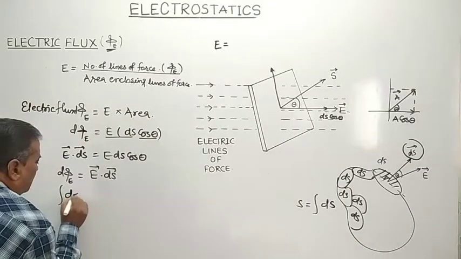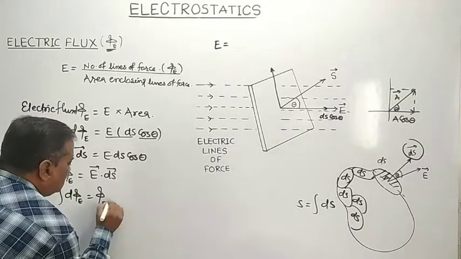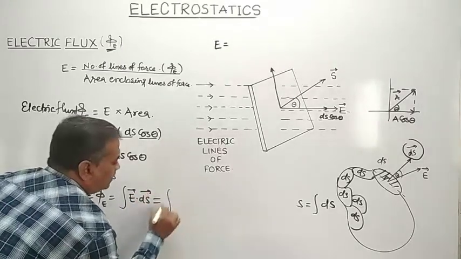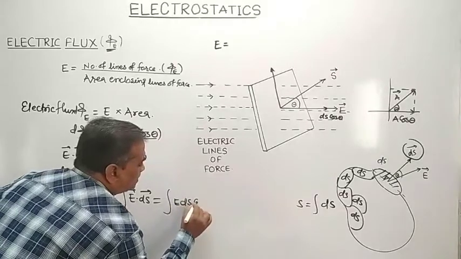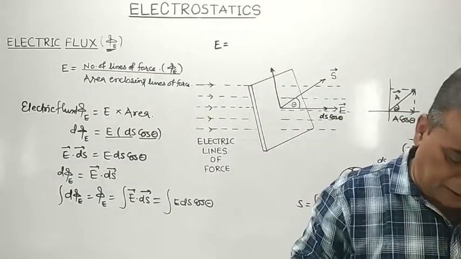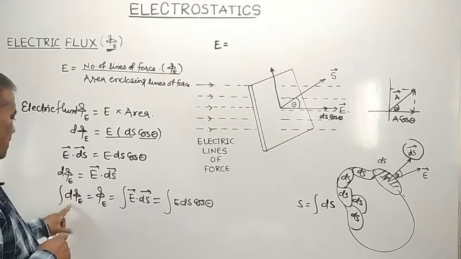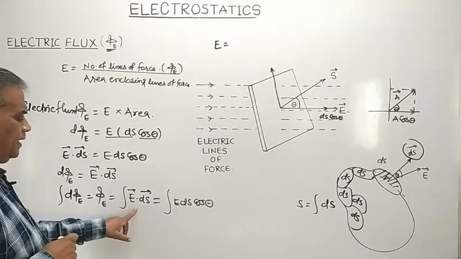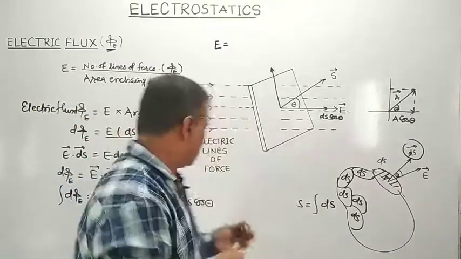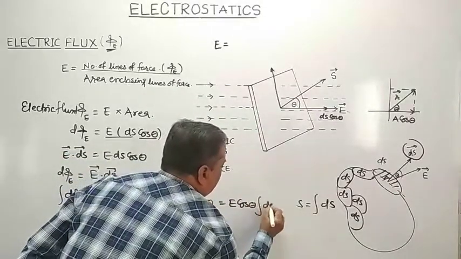So integration of d phi E is equal to phi E equal to integration of vector E dot vector ds, or it is equal to integration of E ds cos theta, or simply you can write this as E cos theta into integration of ds,